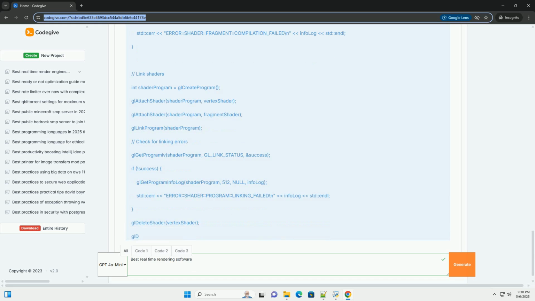3. Choosing the right software. The best choice depends on your project's requirements. For games, Unreal Engine and Unity are excellent starting points. Consider Godot Engine for smaller projects. For scientific visualization or custom rendering, OpenGL, DirectX, or Vulkan might be more appropriate for maximum control.